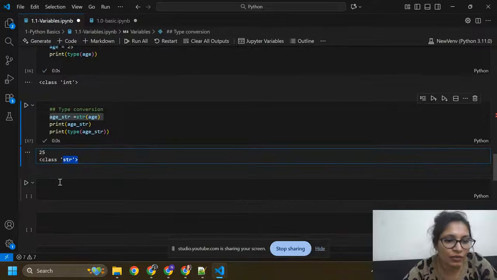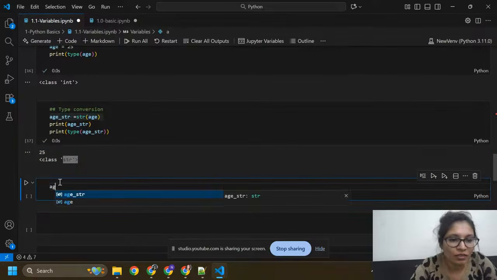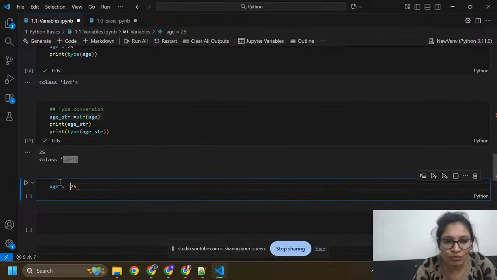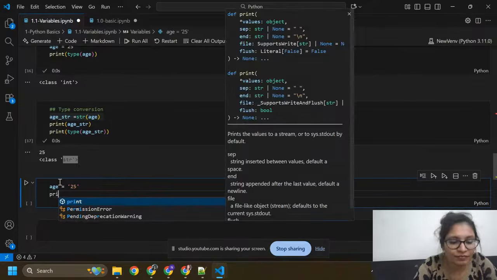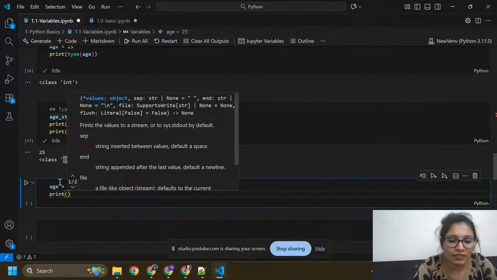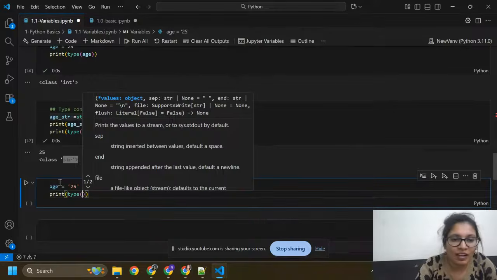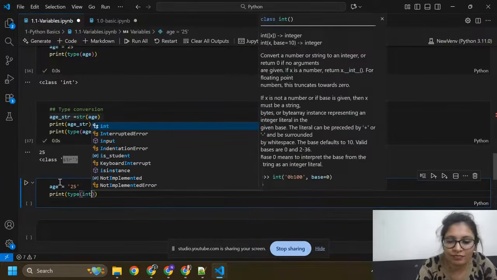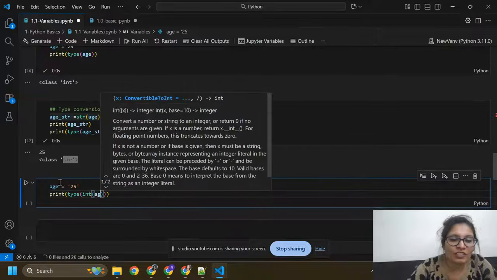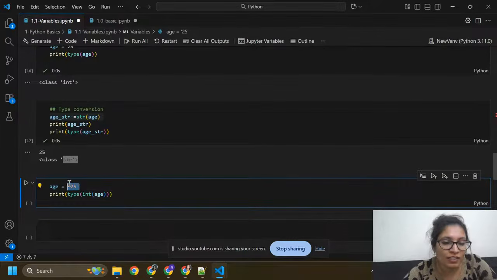Now I am going to move to another variable that is also 25, age equals to 25. I'm just going to use quotes, double quotes, single quotes, whatever. Now I'm going to print the type of it. Because I have quotes, it is a string.